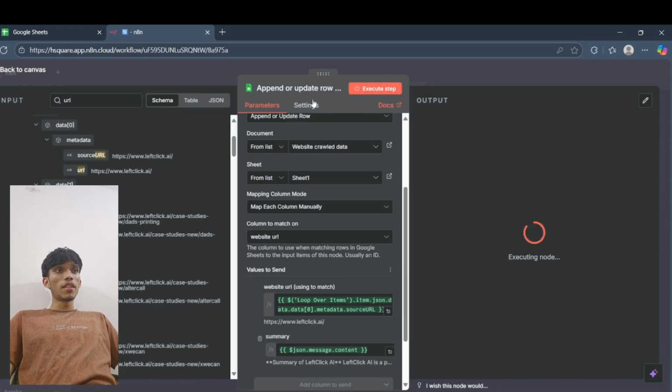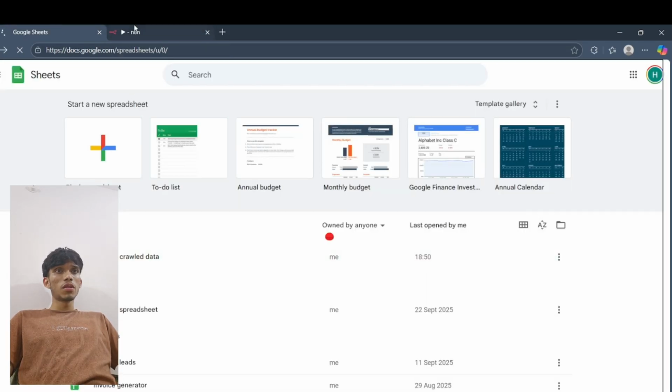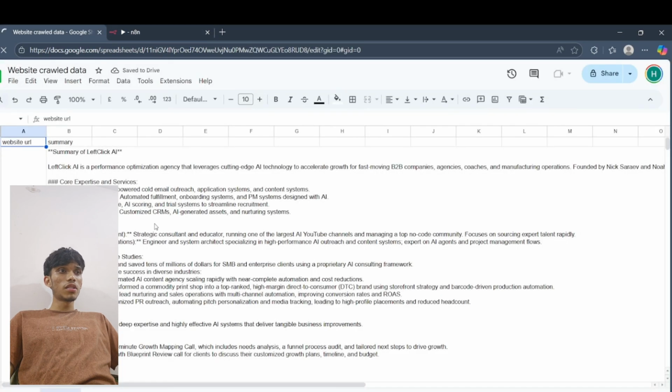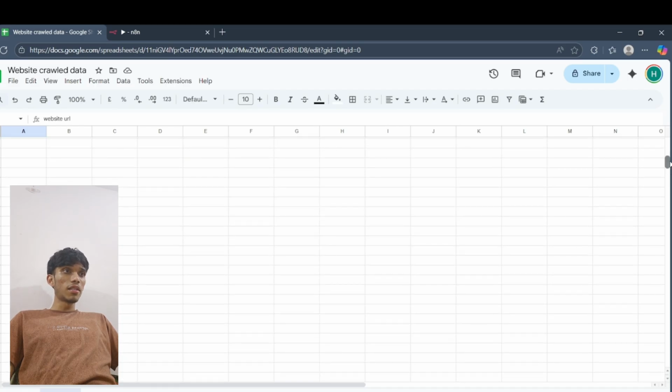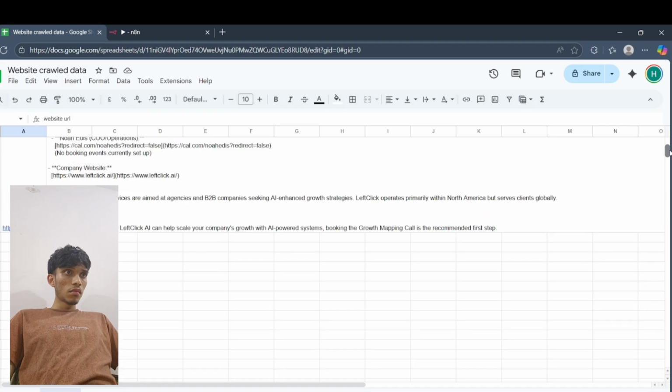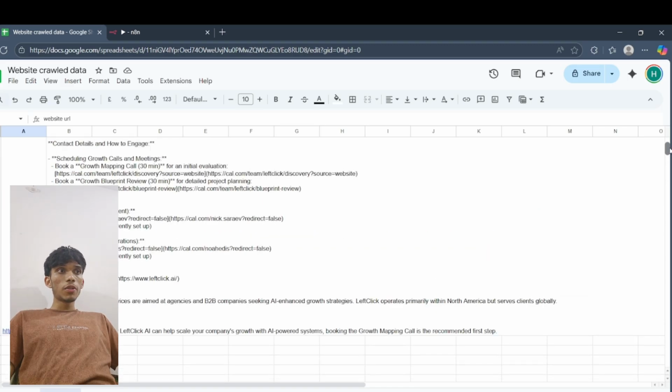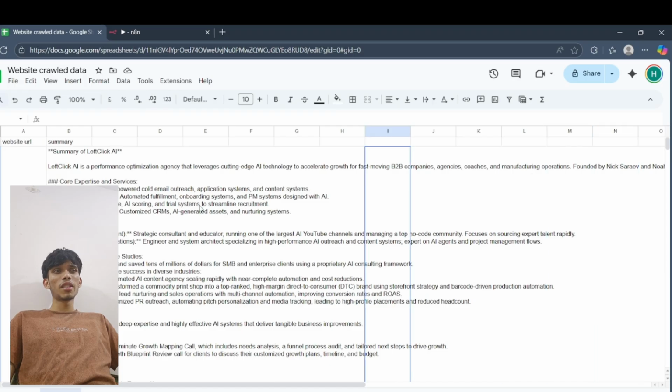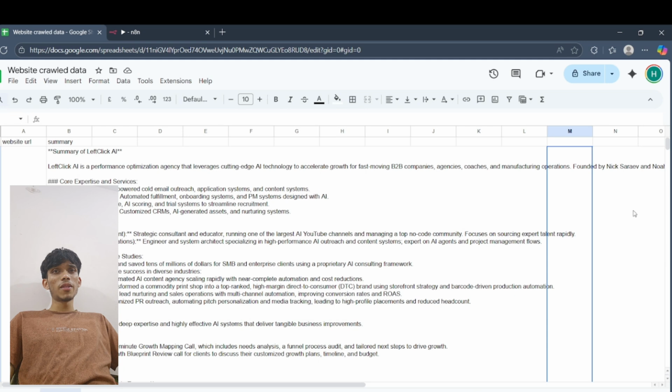It will be there in your Google Sheets. Right, I will show you. Okay, we just got it in our Google Sheets. You can see we got all the summary and everything. The AI literally did it for us. You can see there is a cal.com link. That is the exact contact details which is there in the website. There is no email or anything, so the AI agent was not able to find out the email.